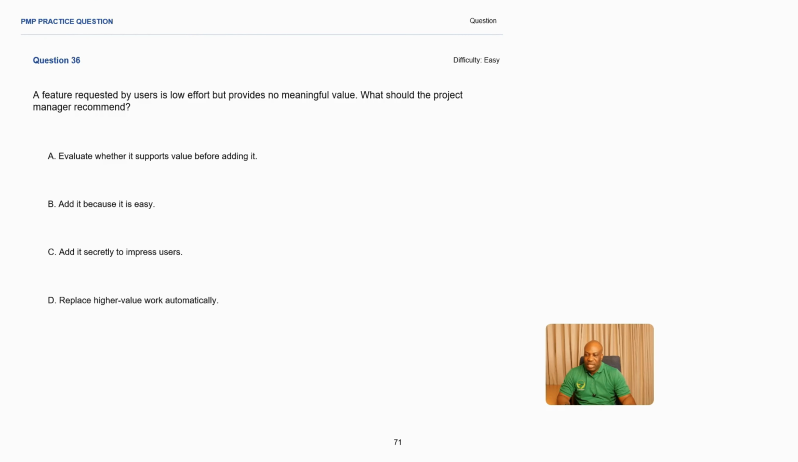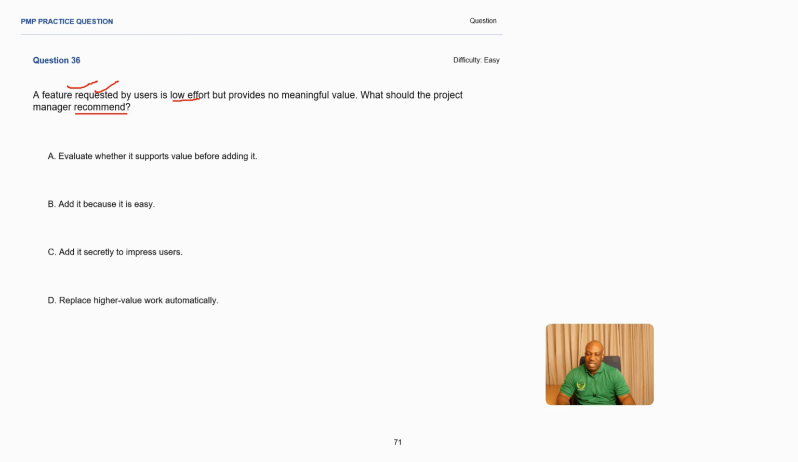Right, the next one is practice question number 36. A feature requested by users is low effort but provides no meaningful value. What should the project manager recommend? So the project manager is supposed to recommend. Our problem statement is there's a feature being requested here, okay? And it has got low effort, but there is no meaningful value.